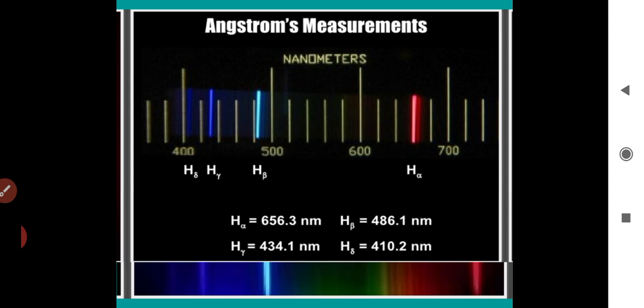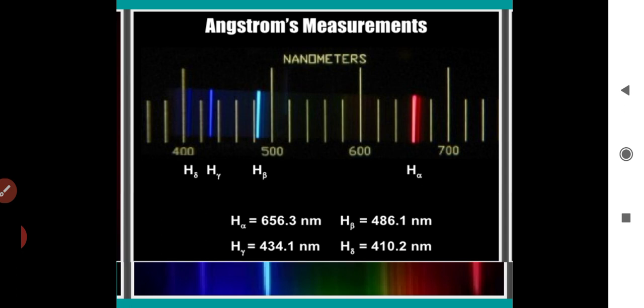In the year 1885, the first such series was observed by a Swedish school teacher, Johann Balmer, who lived from 1825 to 1898. He observed it in the visible region of the hydrogen spectrum and named that series the Balmer series.